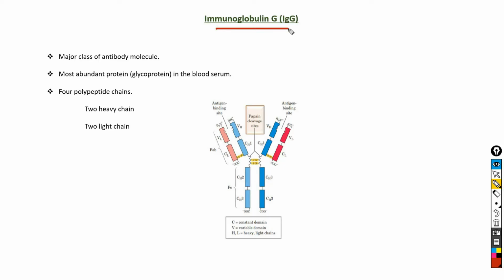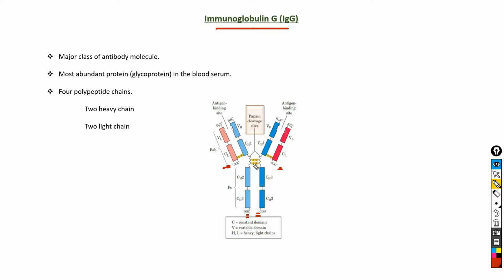Immunoglobulin G, that is IgG. IgG is one of the major classes of antibody molecule, and it is one of the most abundant proteins in the blood serum. This figure represents the structure of the IgG molecule. From this figure, we can see that IgG is made up of 4 polypeptide chains. Out of these 4 polypeptide chains, 2 are heavy chains and 2 are light chains, and they are linked by non-covalent and disulfide bonds.